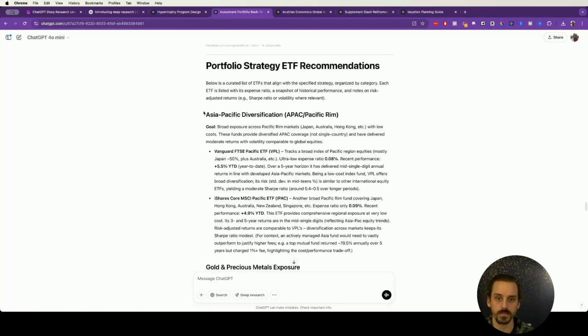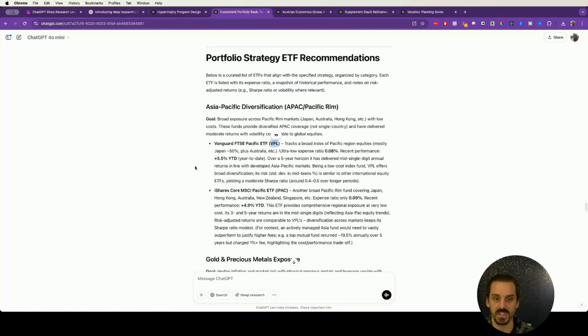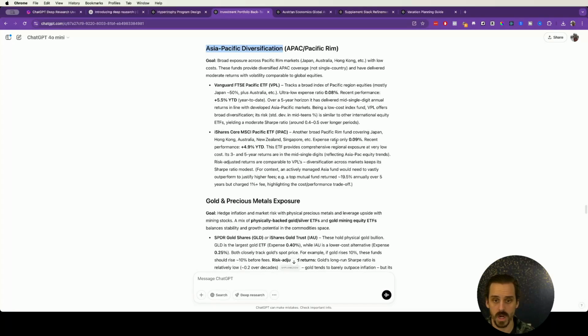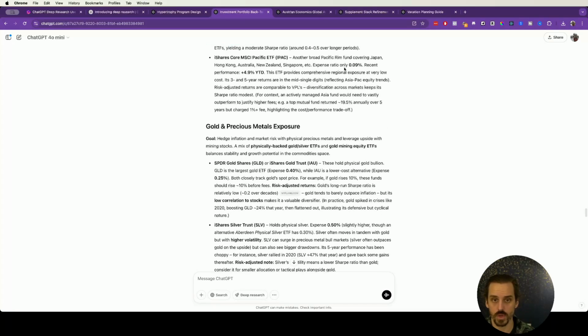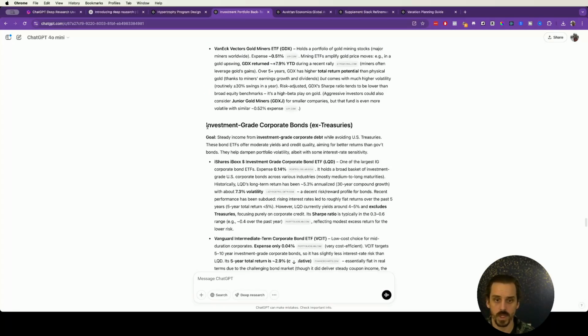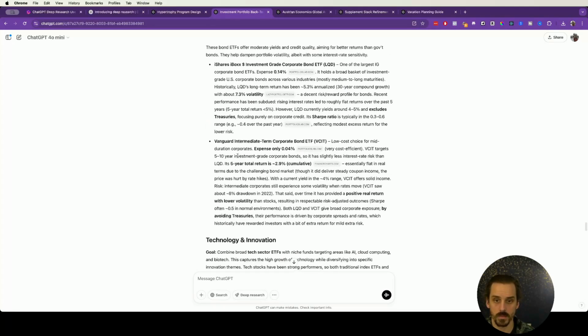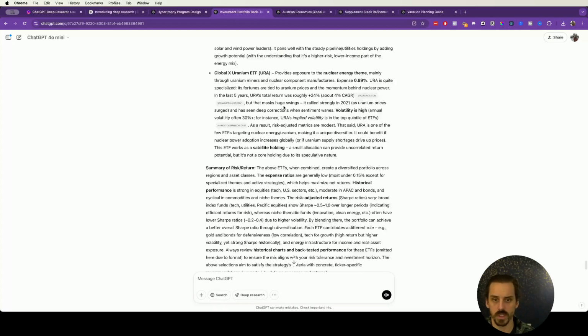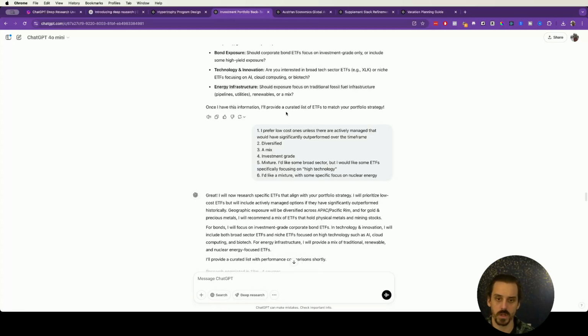And now it went through and it found me exact ETFs that I can use, right? So it found me some Vanguard funds for this APAC diversification, for example, different Vanguard funds, some iShares funds, gave me the returns of those year to date, gold and precious metal exposure, how I could get more of that, investment grade corporate bonds that exclude US Treasuries, gave me some of those different technology sector options. So honestly, really, really awesome. I was pretty impressed by this one in particular.